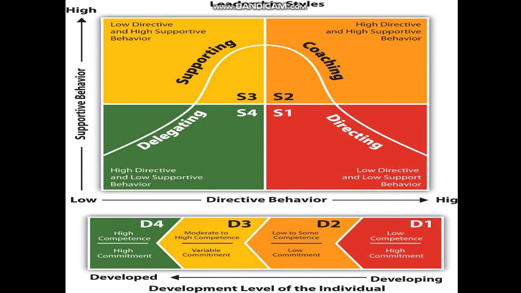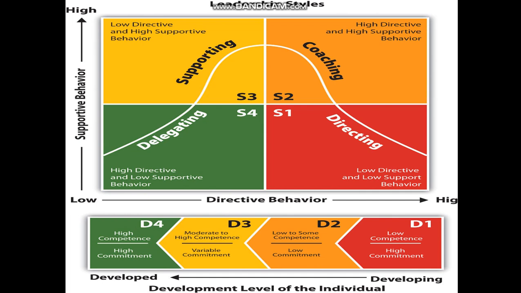This is the picture of the leadership styles. There are four zones: S1, S2, S3, S4. The X-axis is directive behavior from low to high. The Y-axis is supportive behavior from low to high. The styles are directing, coaching, supporting and delegating.